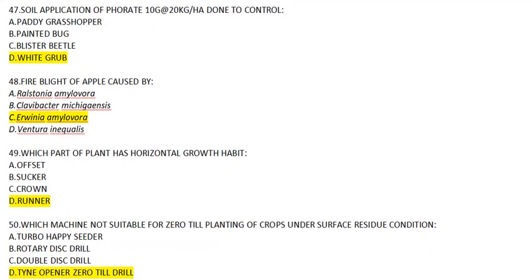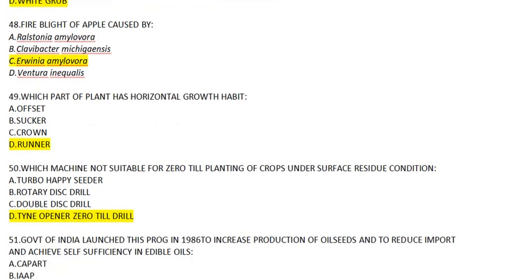Question number 47. Soil application of phorate 10G granular form at 20 kg per hectare is done to control white grub. Well, this is the best control of crop, this carbofuran or phorate. Now, coming to question number 48. The fire blight of apple was caused by. This is a very famous question, and answer to this will be Erwinia amylovora.